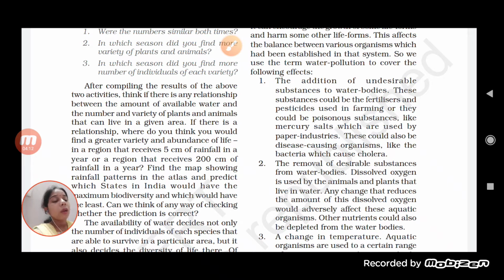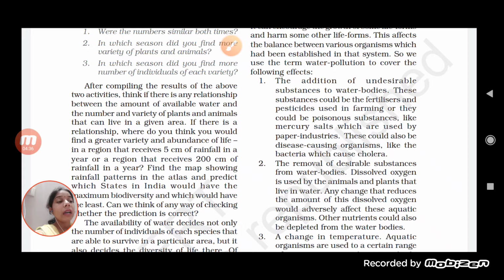Now see here, what are the effects of water pollution? The effect of water pollution is the addition of undesirable substances to water. These substances could be fertilizers and pesticides used in farming, or they could be poisonous substances like mercury salt, which are used by the paper industry. And this could also include disease causing organisms like bacteria, which cause cholera.